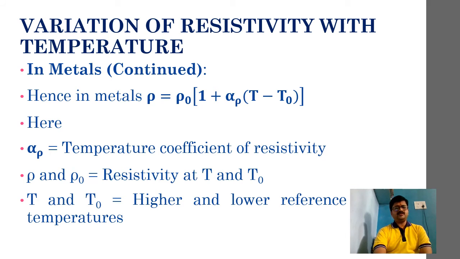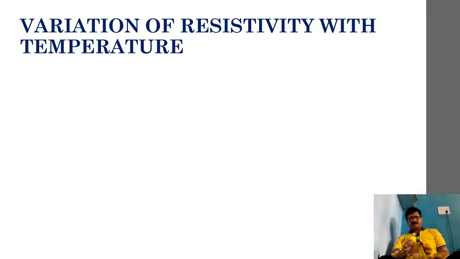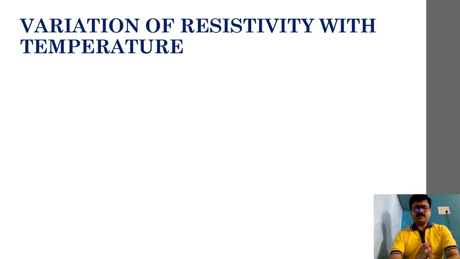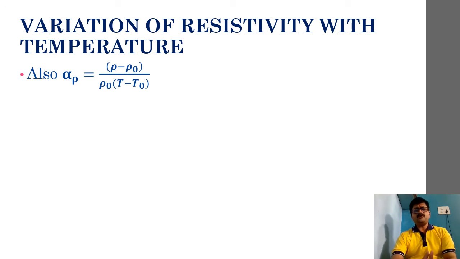So accordingly, finally here alpha rho we have understood, correct? Then what is alpha rho? That we have to define. So alpha rho can be defined as rho minus rho naught divided by rho naught into T minus T naught.